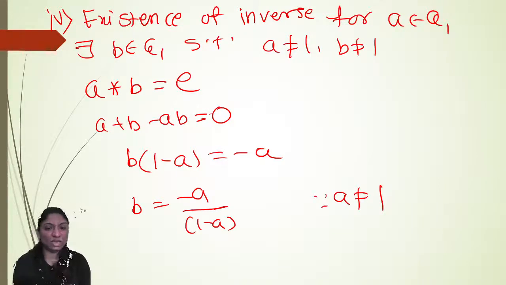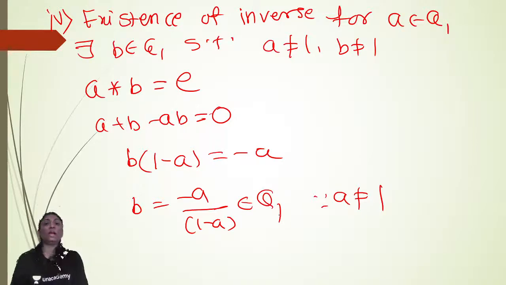So minus A upon 1 minus A belongs to Q1, acts as an inverse for A in Q1. Clear? Are you getting it?